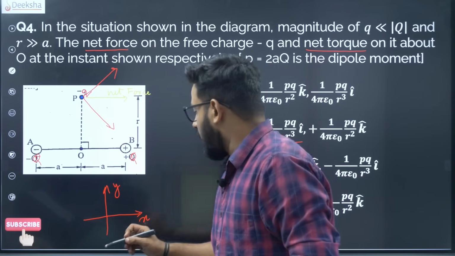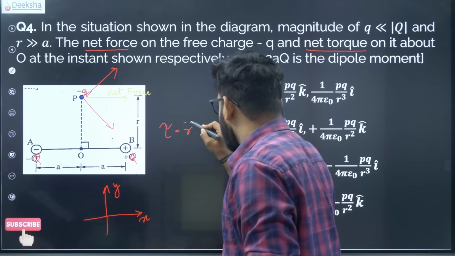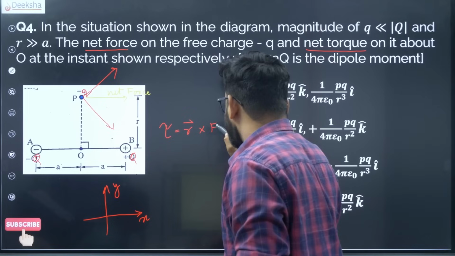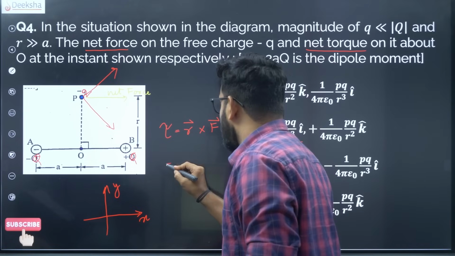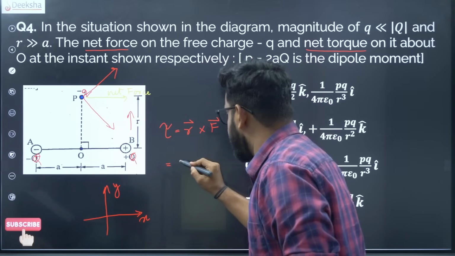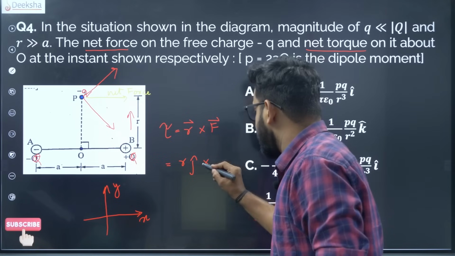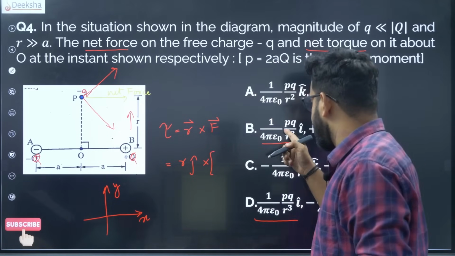Now how do you find the torque? The torque formula is very simple, it is R cross F. Now we know that our R is in this direction, this is the positive y direction, R j cap, cross F. Now what is our F value? F value is fixed, we already have it here.